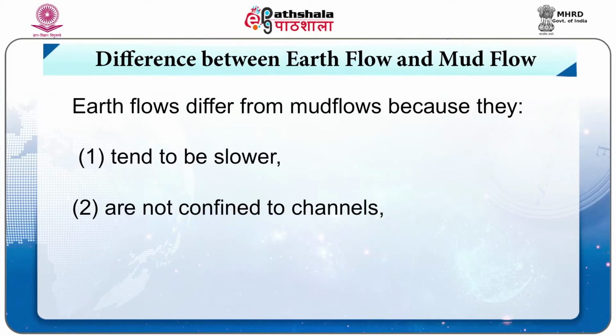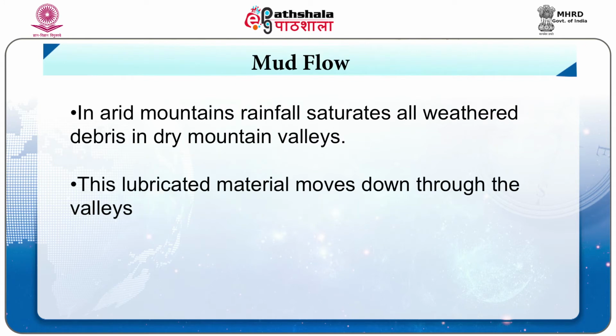The mechanics of earth flow and mud flow are similar to any other flow type of mass wasting. However, both have certain distinguishing features. Mud flow is large-scale, channelized movement, while earth flow may happen on any surface in a localized manner. Mud flow is confined to valleys and is a rapid movement. Arid regions have the most ideal condition for it. Here, seasonal streams cut valleys in mountainous areas.